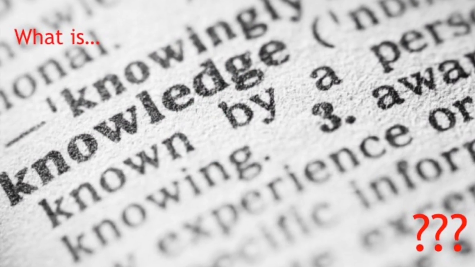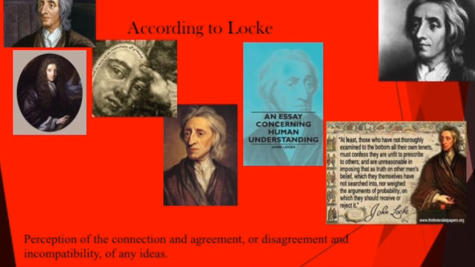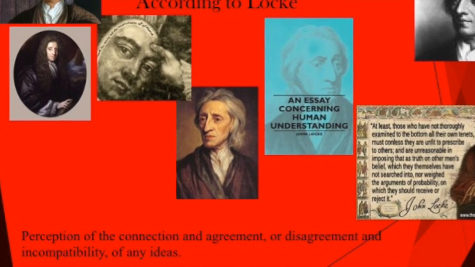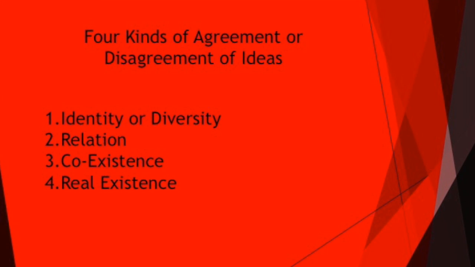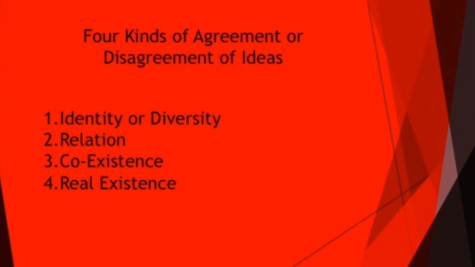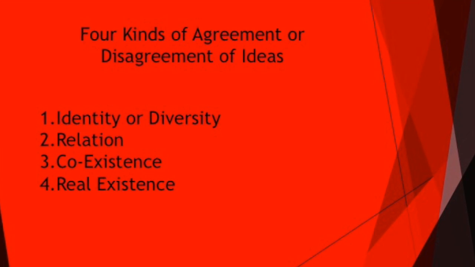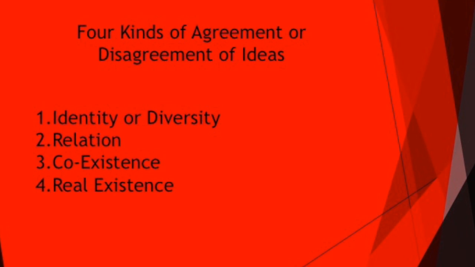What is knowledge? According to Locke, knowledge is a perception of the connection and agreement or disagreement and incompatibility of any ideas. There are 4 kinds of agreement or disagreement of ideas. Number 1, identity or diversity. It perceives ideas and knows what they are and what they are not. Without this act of the mind, there could be no knowledge, reasoning, imagination, and distinct thoughts.